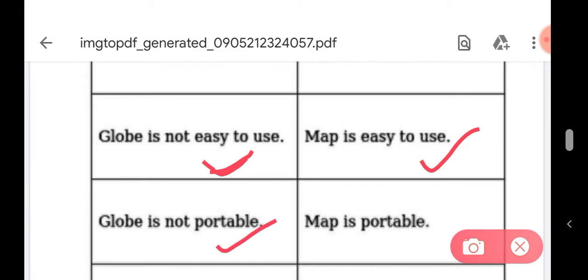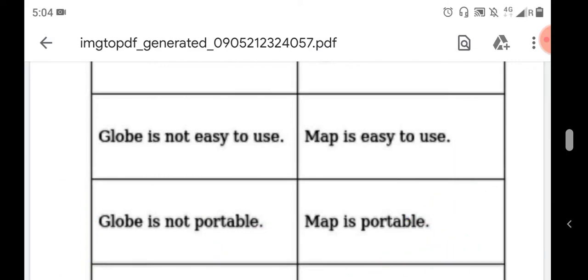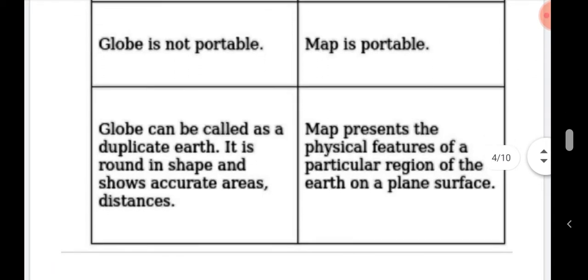Globe is not portable. We cannot carry it everywhere easily because it is three-dimensional, and globes are big in size, and map is portable because it is only drawn on paper, and we can carry it everywhere. We can fold it, we can put it in our purse, in our bags, so we can carry it everywhere easily.